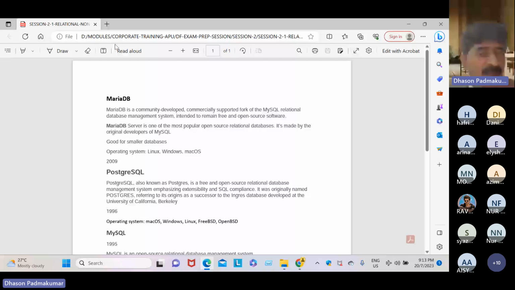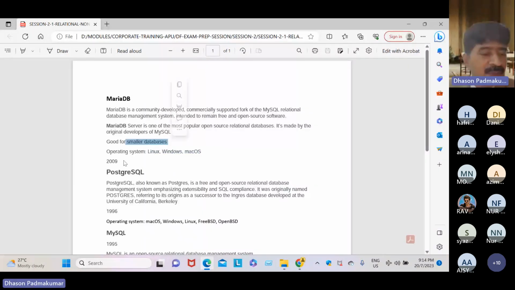MariaDB. Okay, dear students, it's MariaDB, and see who the founders were, the development team who developed it. The MySQL people created this. MariaDB is community developed and commercially supported by the MySQL team. It is a popular relational database, developed by the MySQL team. And next, it supports multiple operating systems, and it is good for smaller databases.